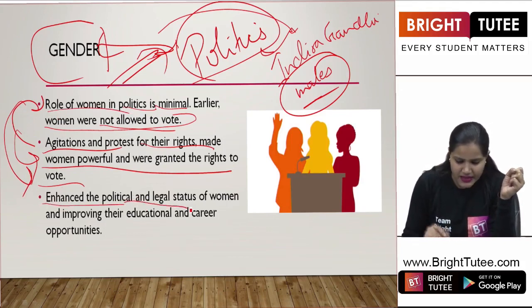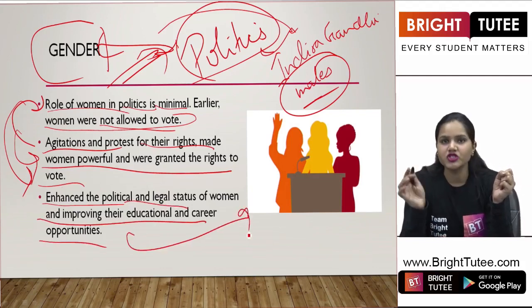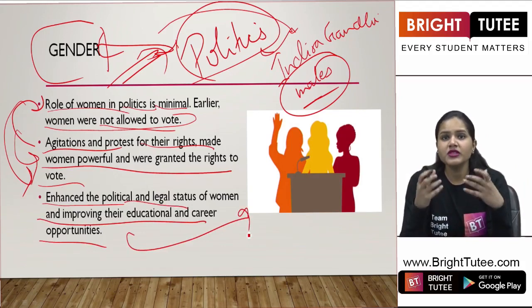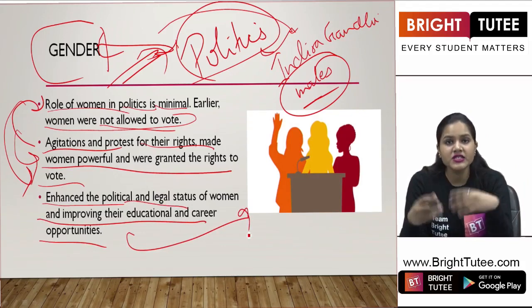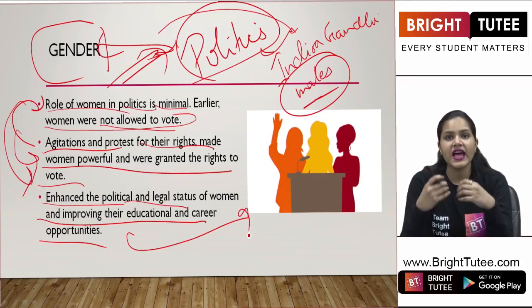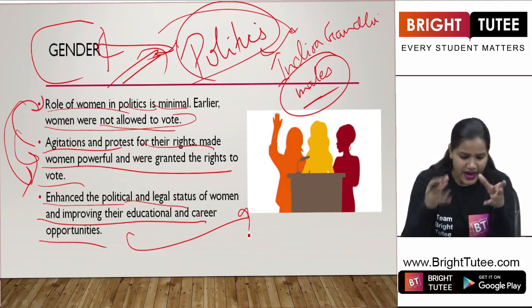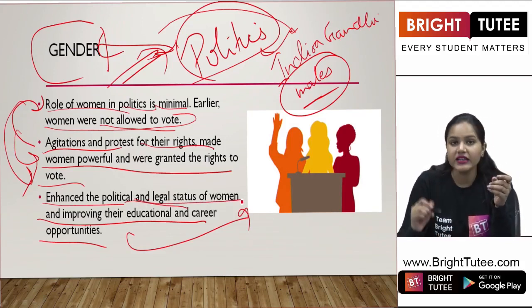Women have enhanced their political and legal status and improved their educational and career opportunities. It is only through these protests, these agitations, standing for themselves and fighting for their rights that the political and legal status of women in our society has been enhanced.